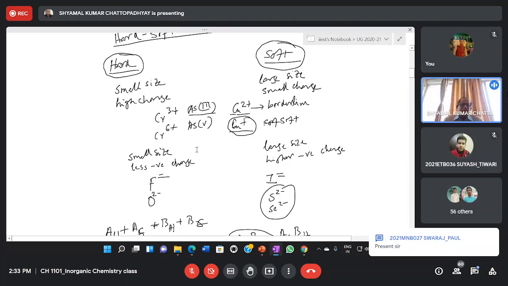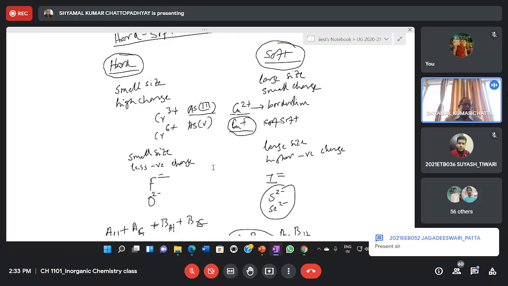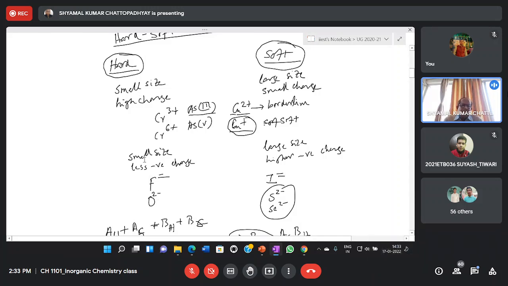Now when we go to the base, that is the anion, obviously an anion has more negative charge than its nuclear positive charge. What is the difference between cation and anion? The small size is there, right? So both for acid and base, it should be a small size. But for the acid we demanded high positive charge, because then the electron cloud will be held very firmly.